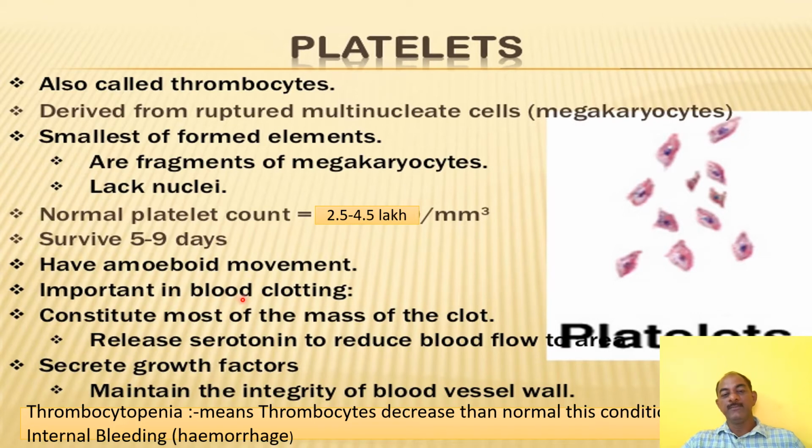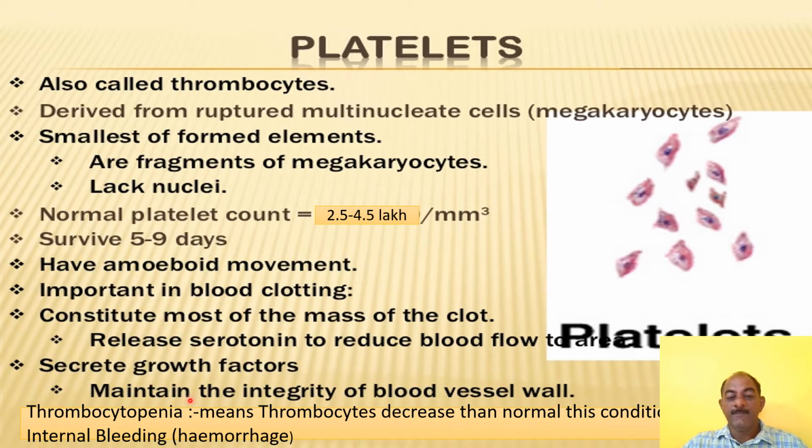They constitute most of the mass of the clot. They release serotonin to reduce blood flow, and they also play an important role in secreting growth factor. They also maintain the integrity of the blood vessel wall.